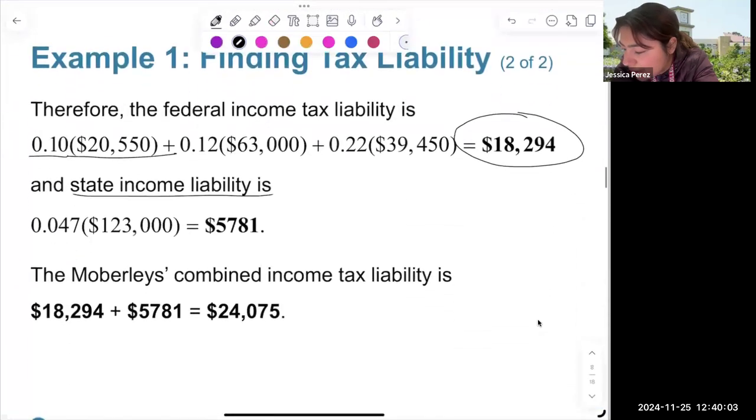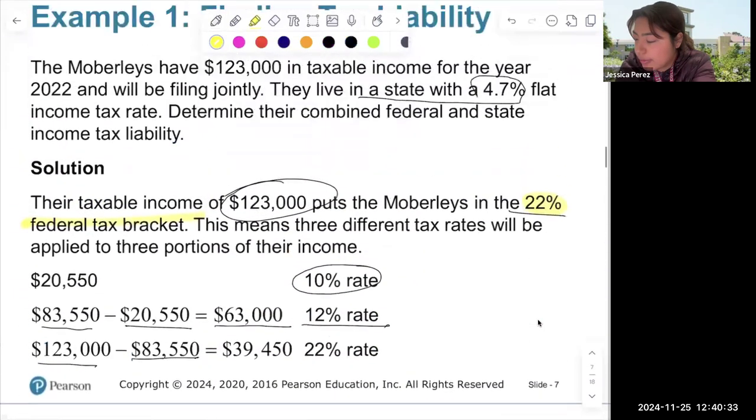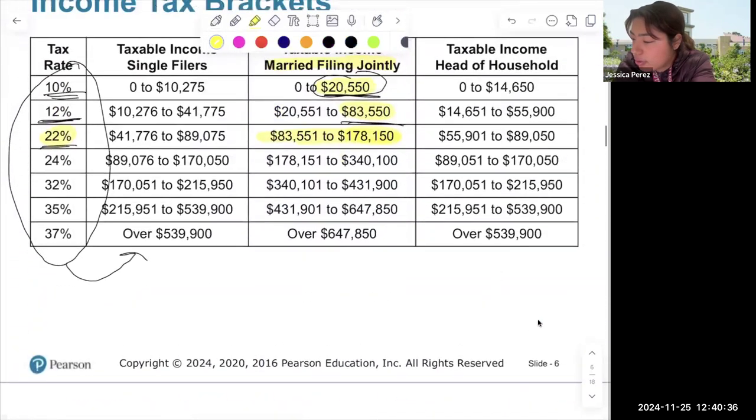When we change 4.7% by moving the decimal two places to the left, it's 0.047 times the amount. It's going to be 5,781. Combined, the Momberlays' combined income tax liability is 18,294 plus 5,781. That gives you a total of $24,075. When you're doing the federal, that's when it goes in brackets. The first bracket is anywhere between 0 and 20,550, and I'm looking at the joint filing column because they're going to file jointly.